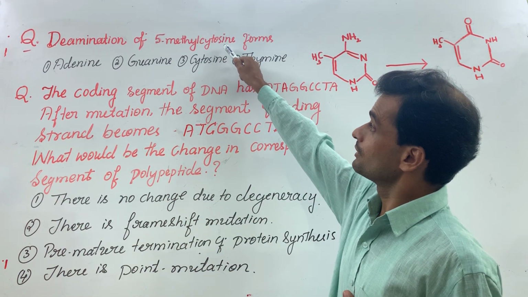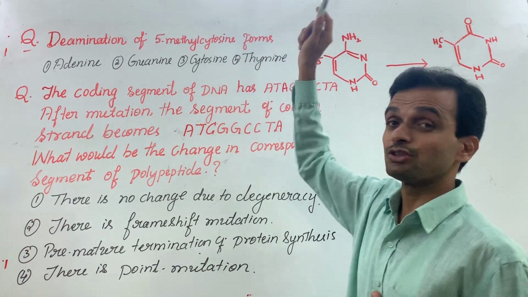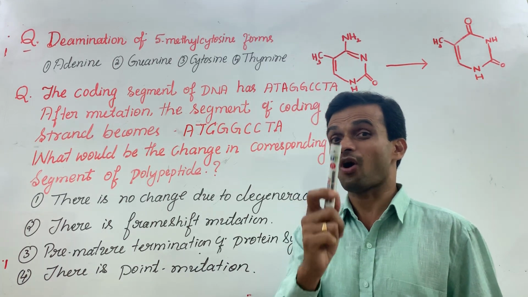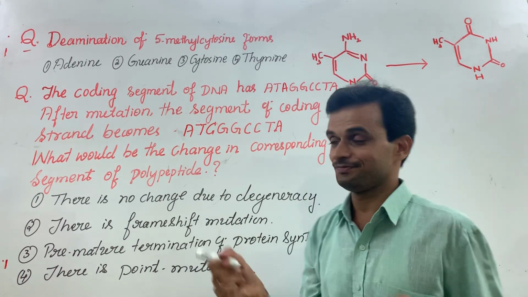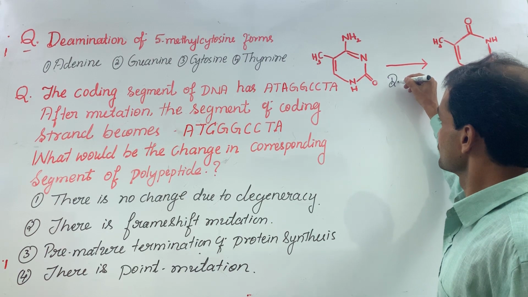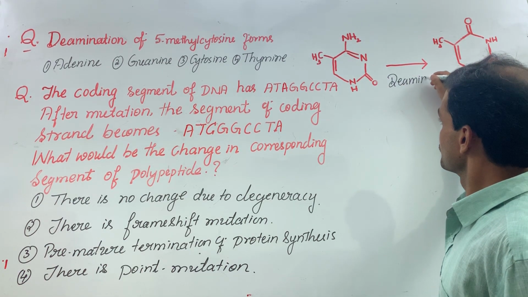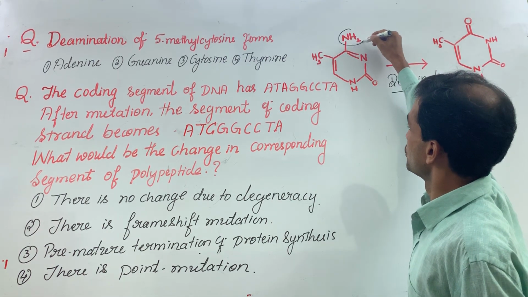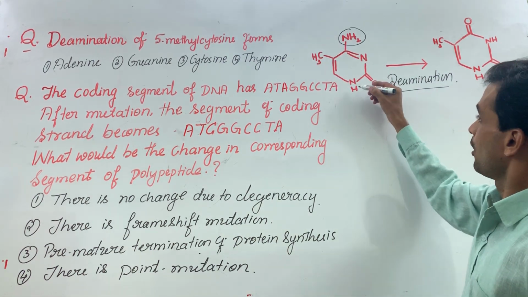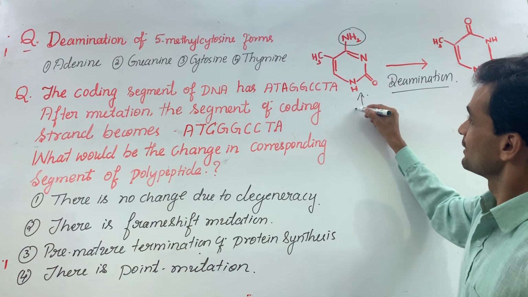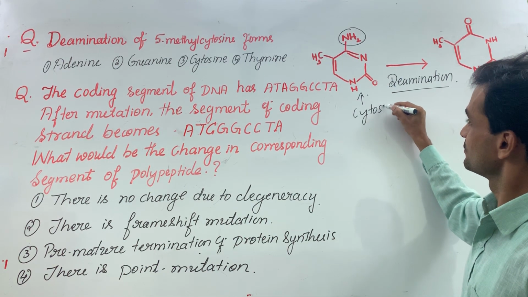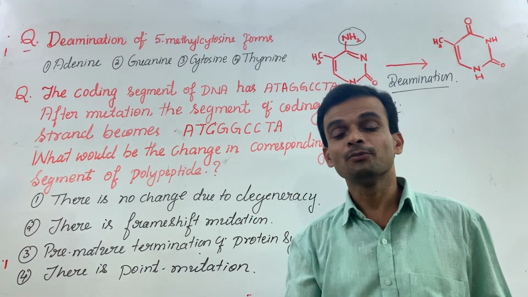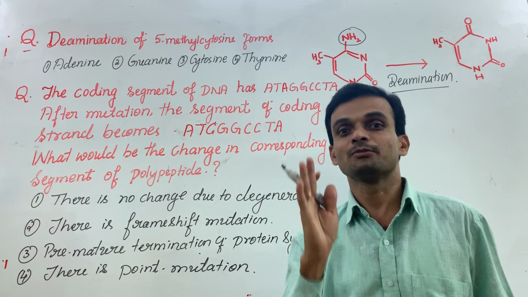Deamination of 5-methyl cytosine forms... There is a chance of spontaneous deamination. The amino group of this cytosine would be removed sometimes during mutations.